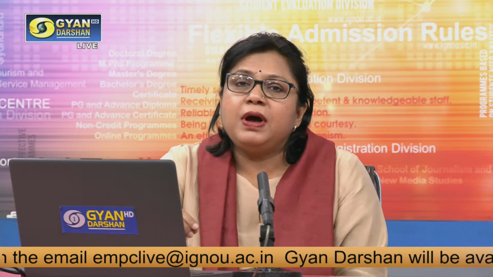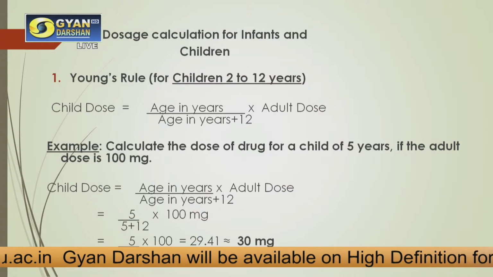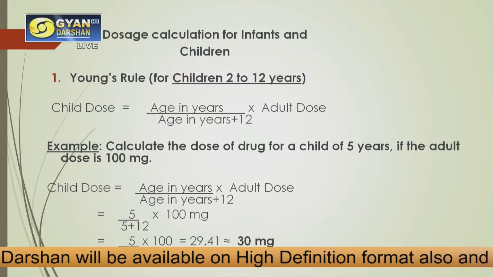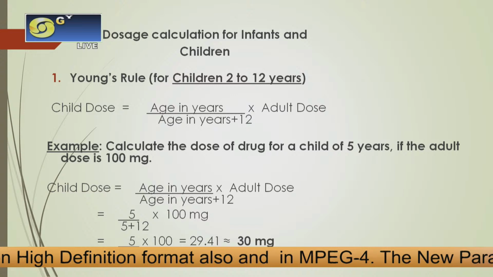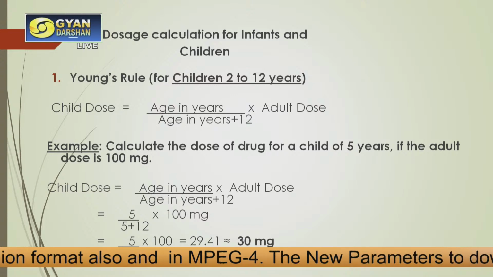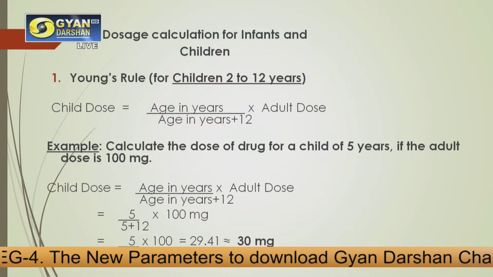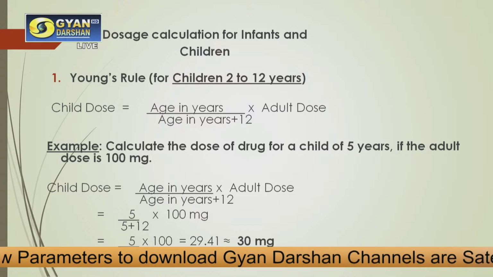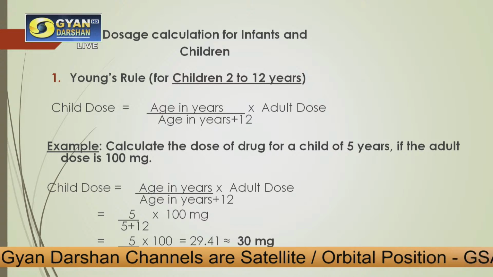Now I will explain how we can calculate the dosage for an infant or a child. There are various formulas which have been given by various scientists. Number 1 is Young's rule, which is applicable for all children between the ages of 2 to 12 years.